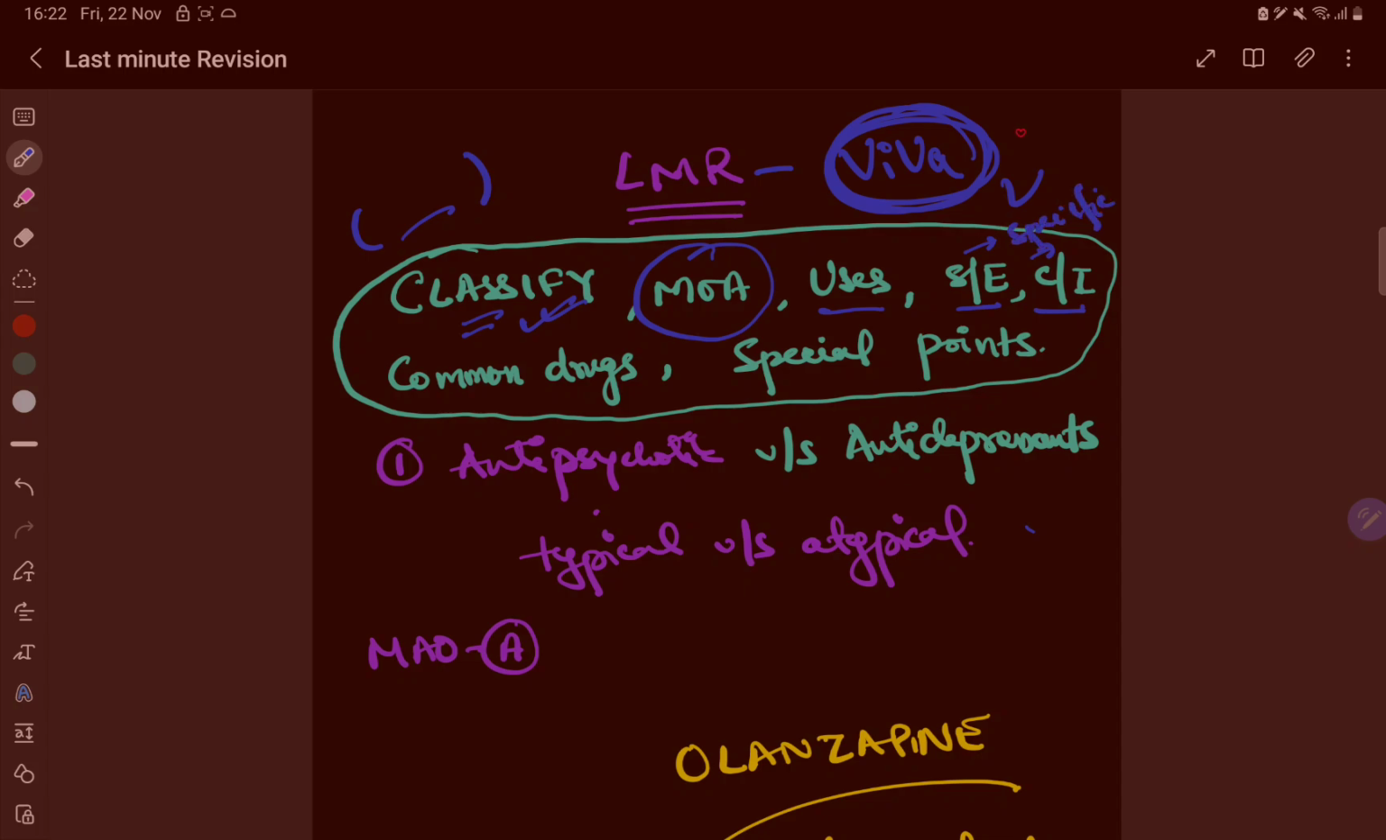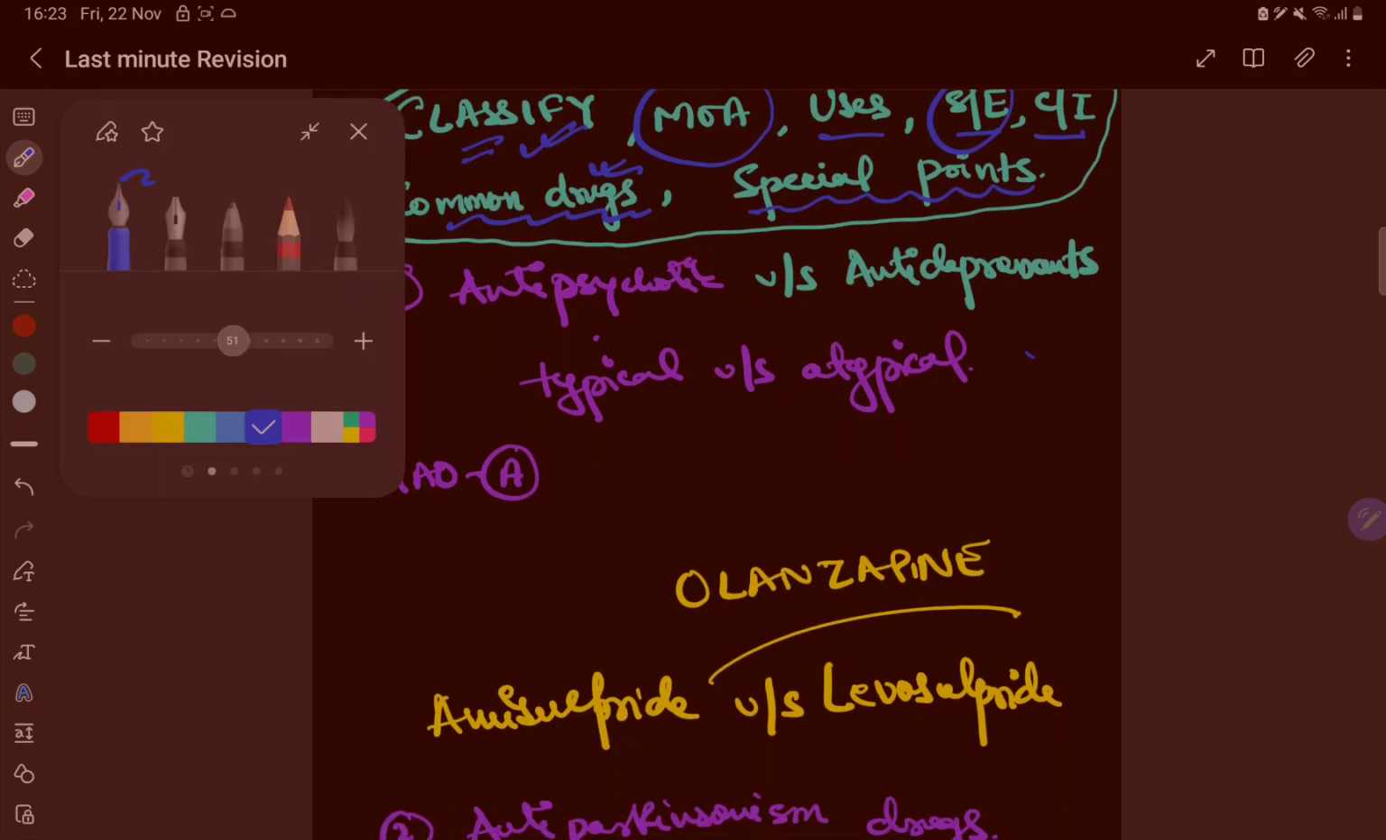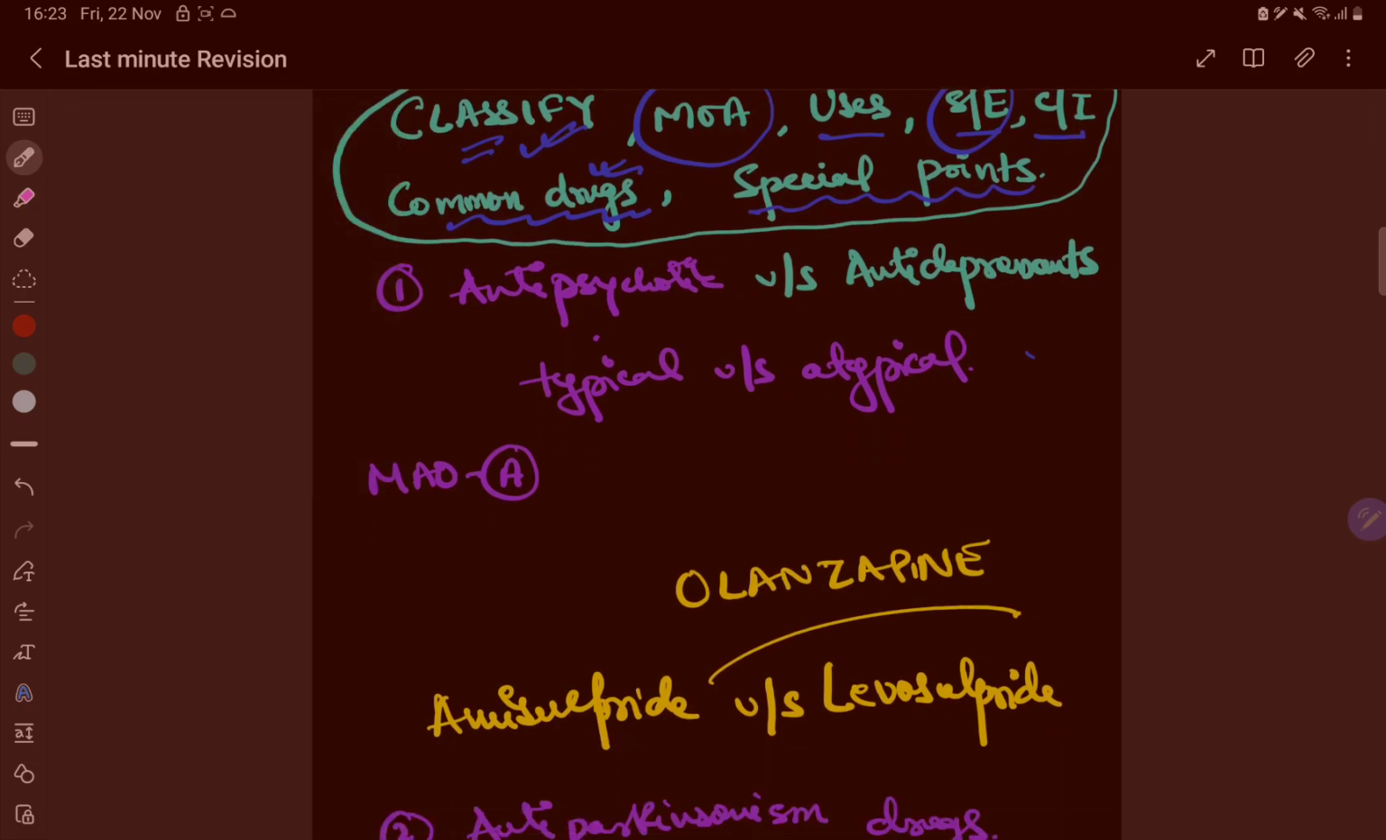Side effects and contraindications should be very specific, not nausea, vomiting, diarrhea, okay, and not NVD. It will be very specific to a particular drug. Now common drugs will be asked. Now what are the special points about any drug or any classification or any group of drugs? That's important. So what's the first class of drug? So let's discuss one by one.